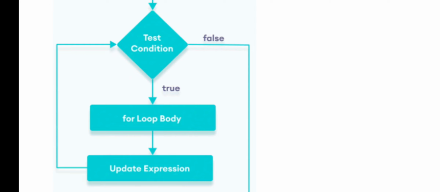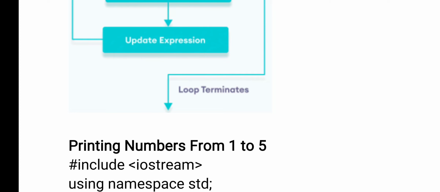After executing the for loop body, again we are updating an expression, meaning you are incrementing or decrementing the i value. After updating, again we are going to the test condition. If the test condition is true, again the body of the loop will be executed. Again we are updating the expression. Next, after updating the counter variable, again we are checking the condition. So this process continues as long as the condition is true. When the condition is false, we are terminating the loop. So this is the procedure in a for loop.